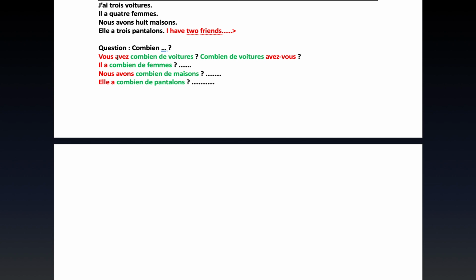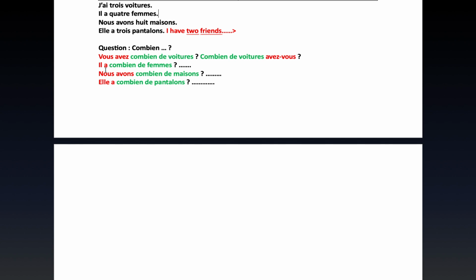And so with that in mind, and having gone through the previous lessons, I'm very sure you can understand this question. Vous avez combien de voitures? You have how many cars? Vous avez, you remember from the conjugation of the verb avoir, vous avez combien de, how many of, voitures we talked about in the previous lesson. So, vous avez combien de voitures?